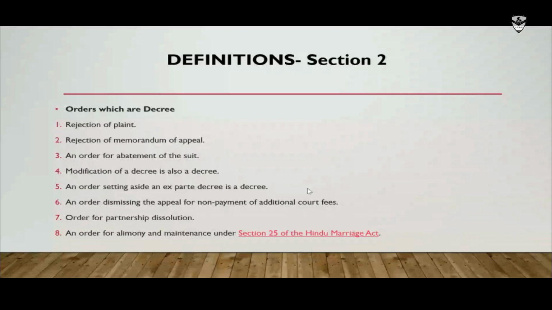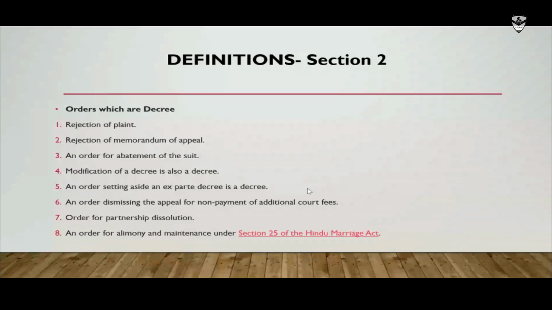So these are some examples I have quoted over here, like rejection of plaint. It is already told in the definition itself. Rejection of a plaint is inclusive in the term decree. The rejection of a memorandum of appeal is a decree. An order for abatement of a suit is a decree. Modification of a decree is also a decree. An order setting aside an ex parte decree is a decree.